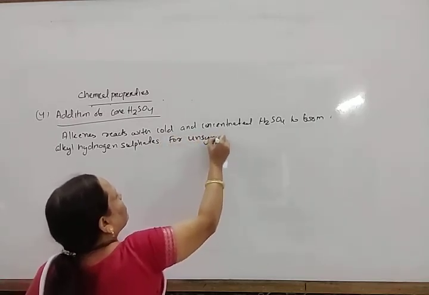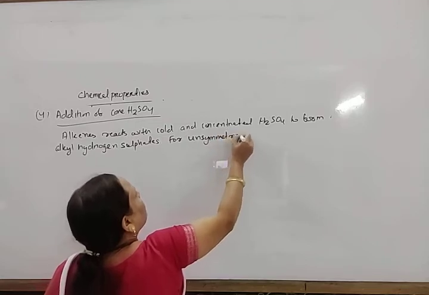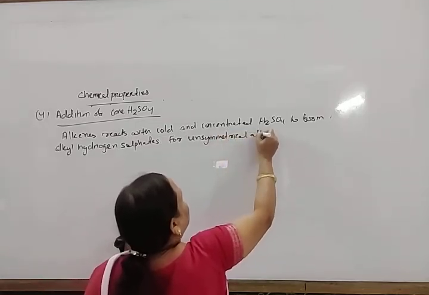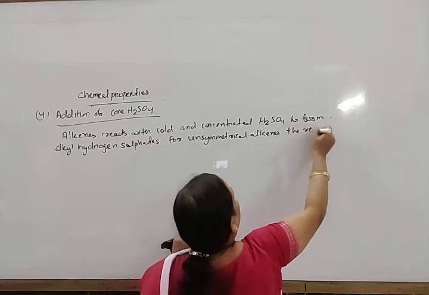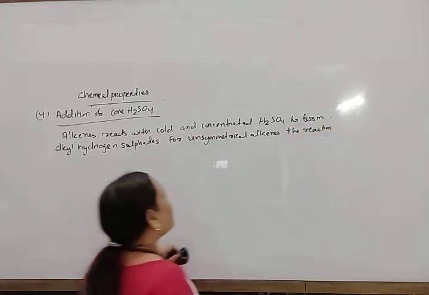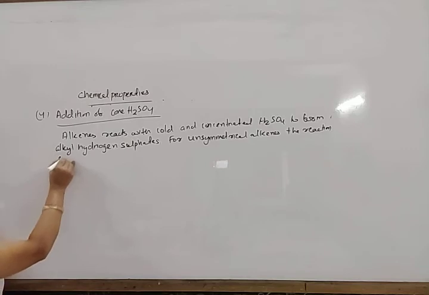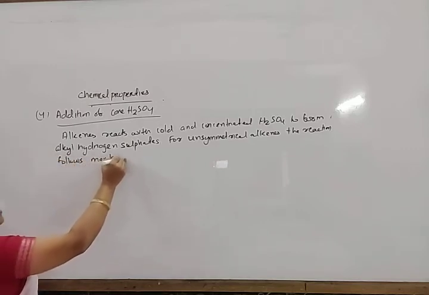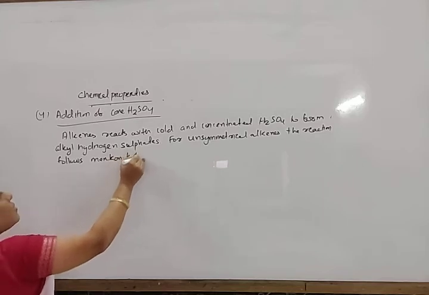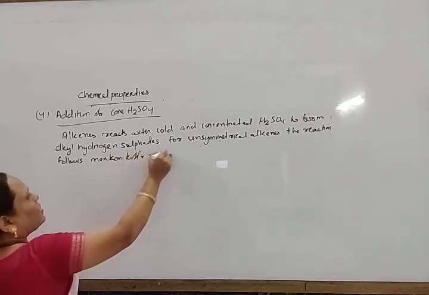For unsymmetrical alkenes, the reaction follows Markovnikov's rule.